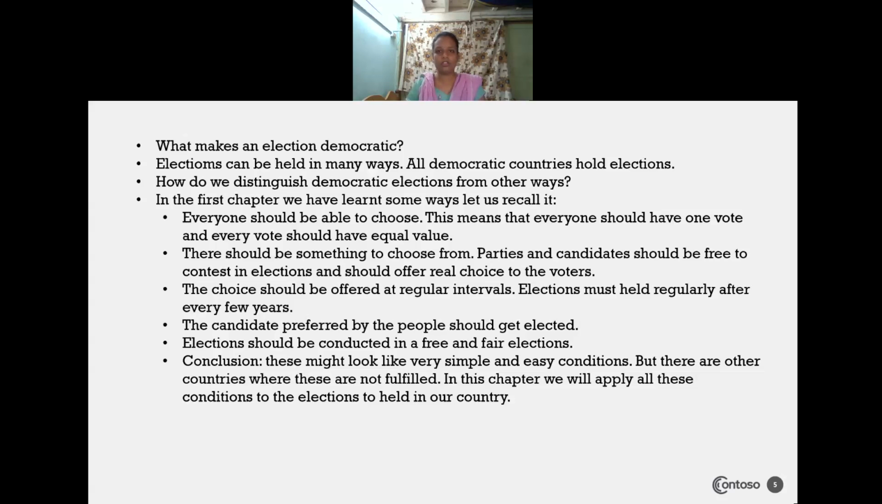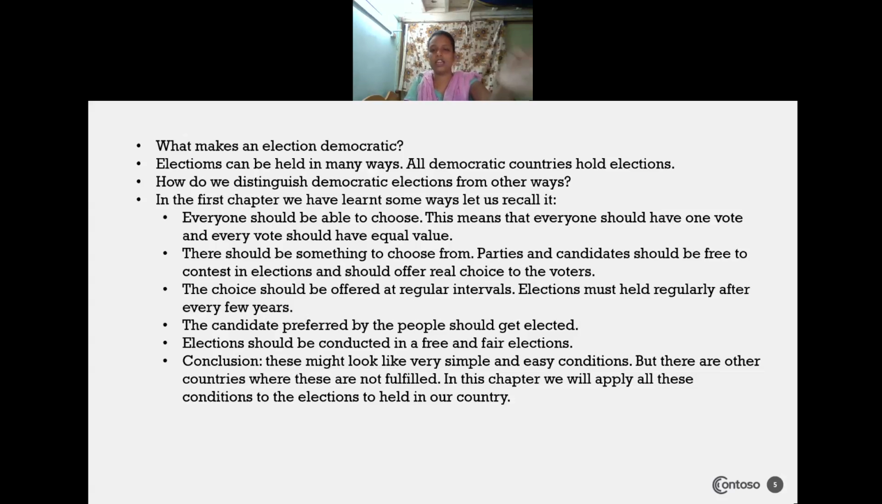To distinguish that, they will follow some criteria. They will try to find out whether these criteria are applicable in all countries or not. In this way we can distinguish between the two. In conclusion, this might look like a very easy and simple condition, but there are situations where these are not fulfilled. In some countries some of the points are not fulfilled. But in this chapter, we are going to apply these conditions.